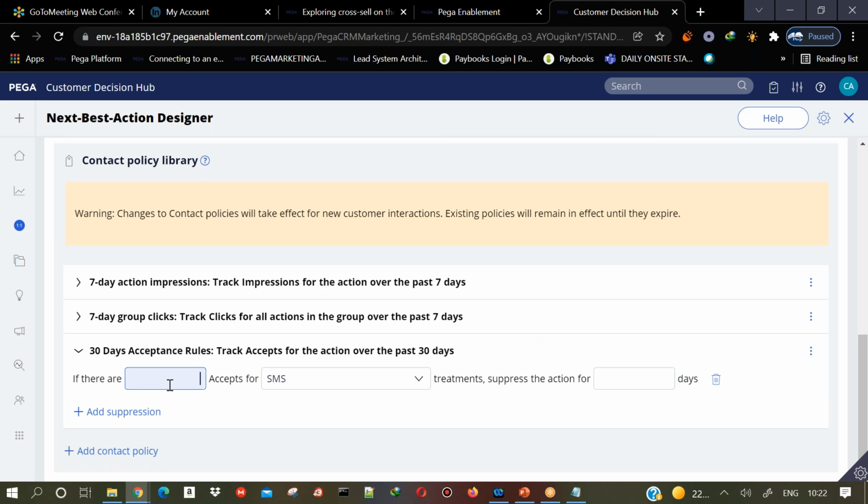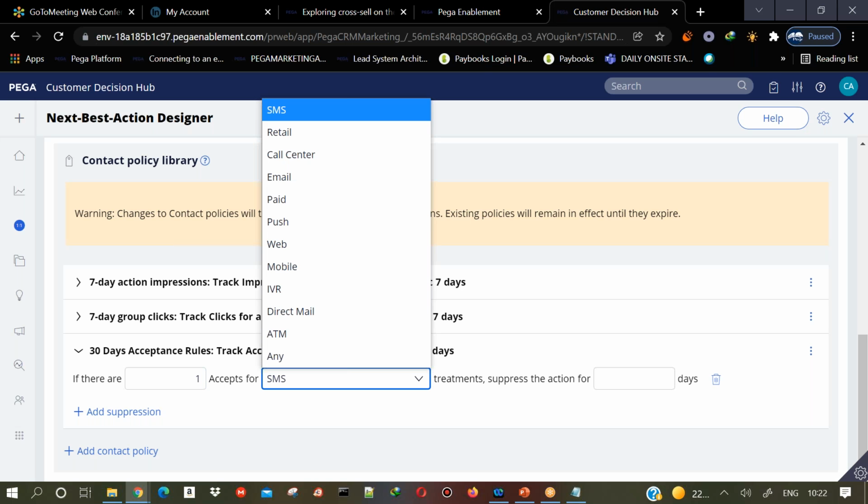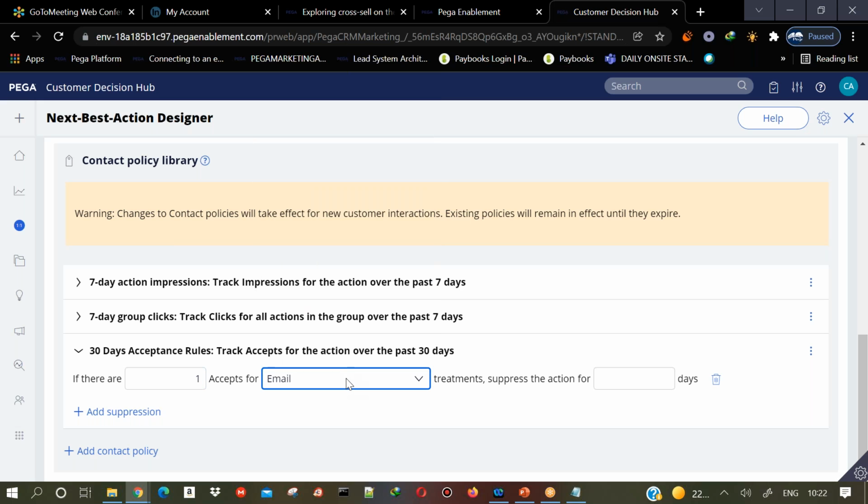Now, if there is any one acceptance for any email treatment, then suppress the actions for the next 10 days or 20 days, whatever it is, or you can say 100 days. That means Pega Marketing will check in the last 30 days.